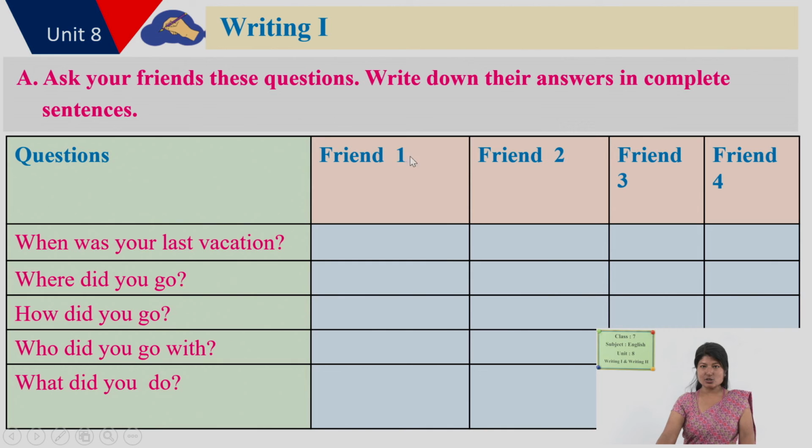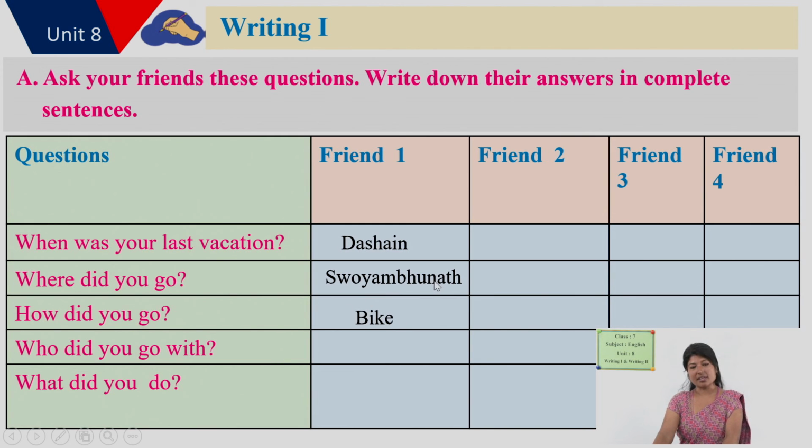Example for friend one. Suppose you asked your friend, when was your last vacation? Your friend one might say, Dasing. Dasing vacation. Then, where did you go? He or she might answer, Soembunath, a place name. How did you go? On bike.